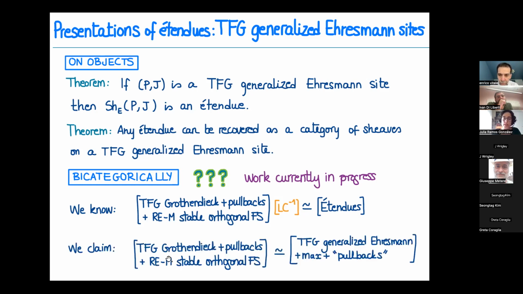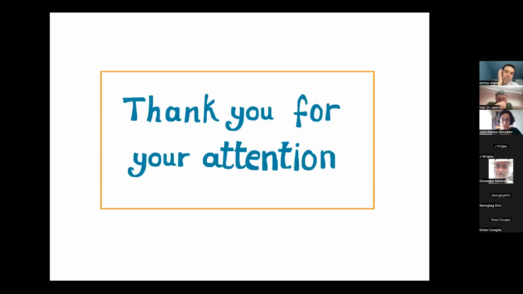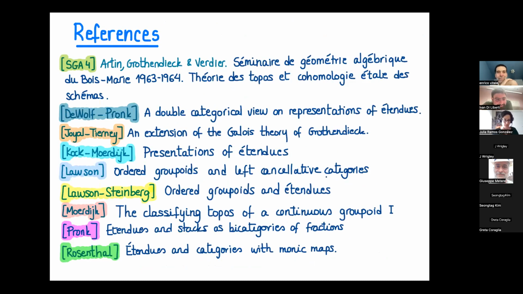And now the story is, we think, but it's still work in progress: we have to define properly what the two-morphisms and one-morphisms are here, and we're checking all the comparisons. This takes a lot of time, but we are pretty certain that something of this sort will be true. These two are biequivalent, which immediately allows us to transport these LC maps from one to the other and obtain our bicategory of fractions as we wanted. And with this, I just want to thank you for your attention, and here is a list of references I've been mentioning along the way.